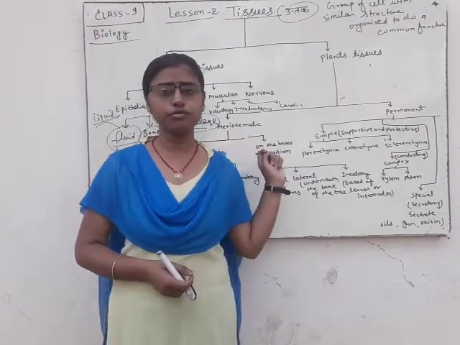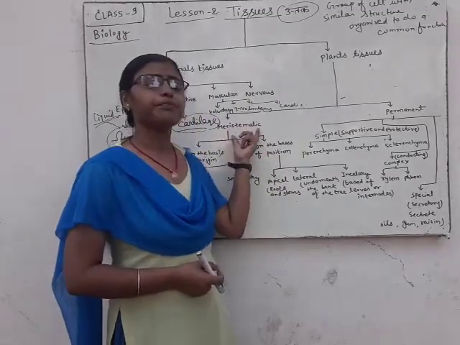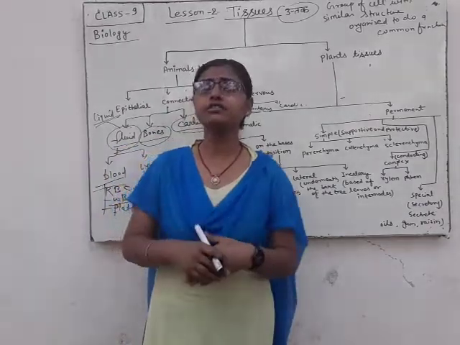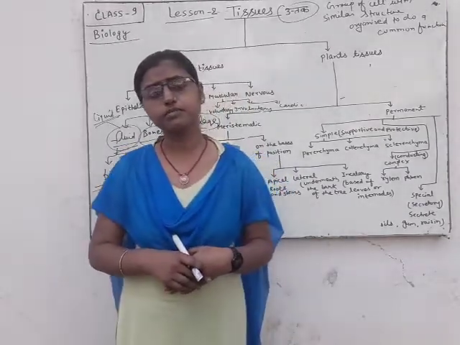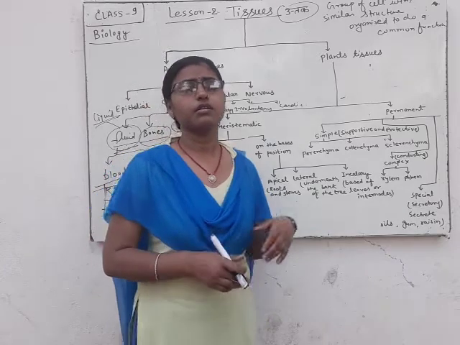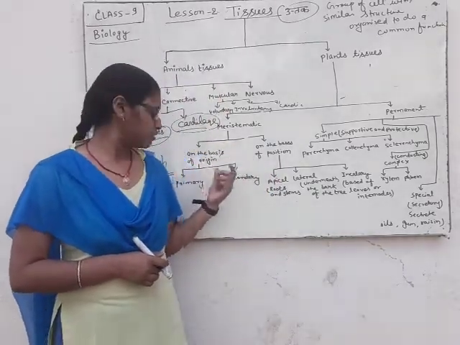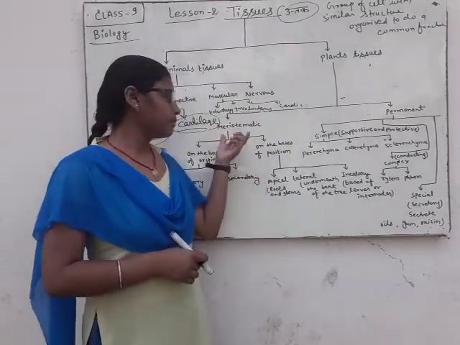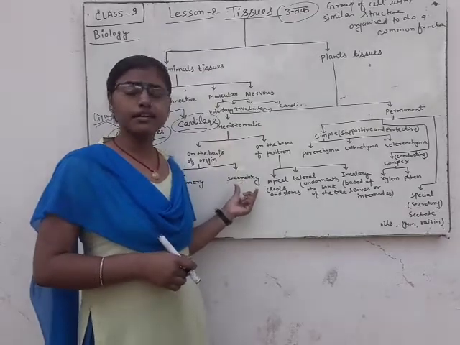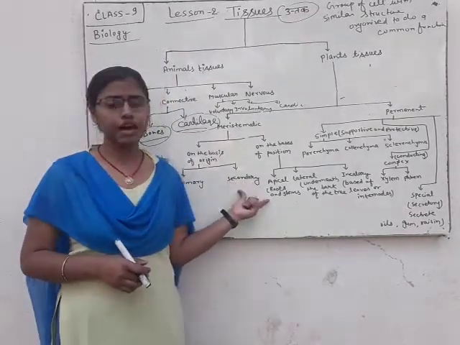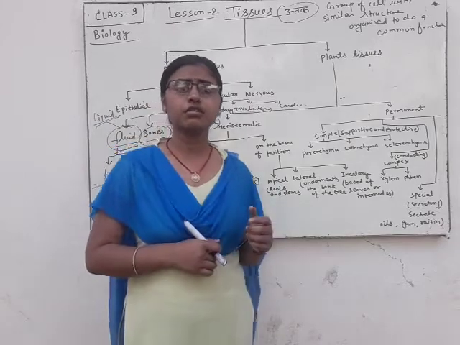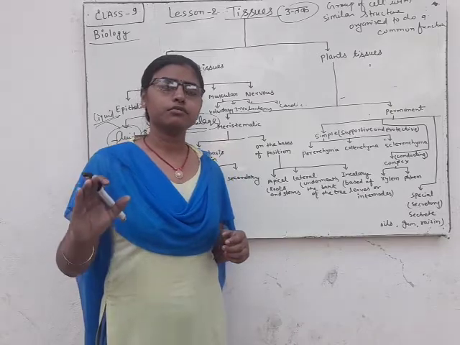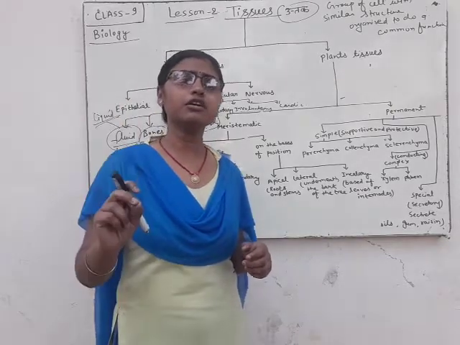There are two types of meristematic tissue. Primary meristematic tissues are directly derived from the plant. Secondary meristematic tissues are derived later on in the plant, after becoming a permanent tissue.